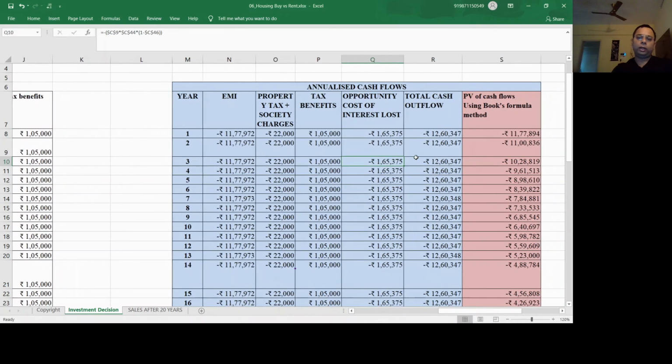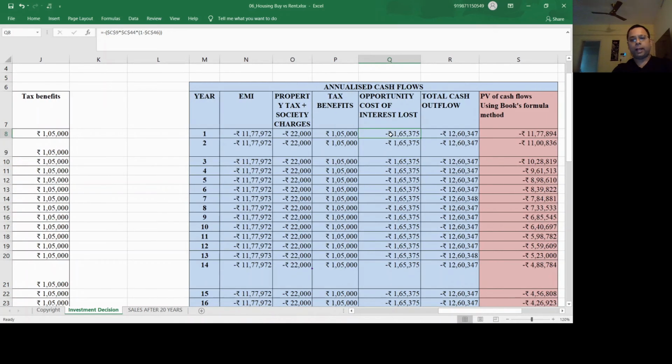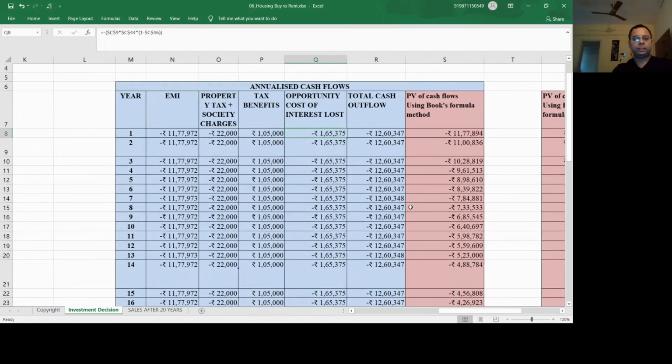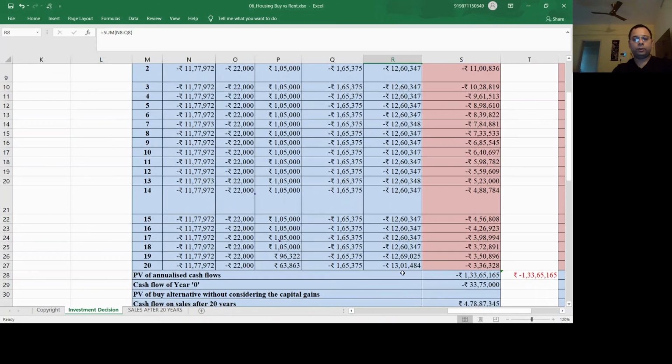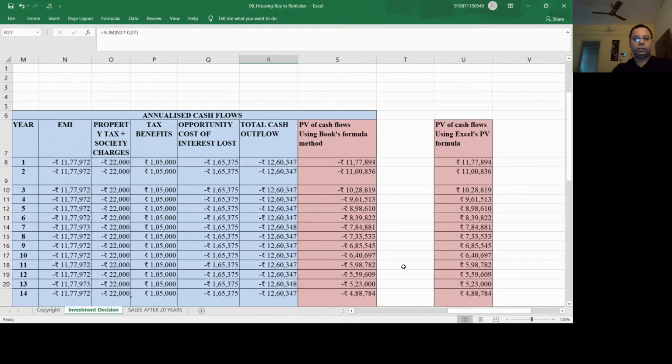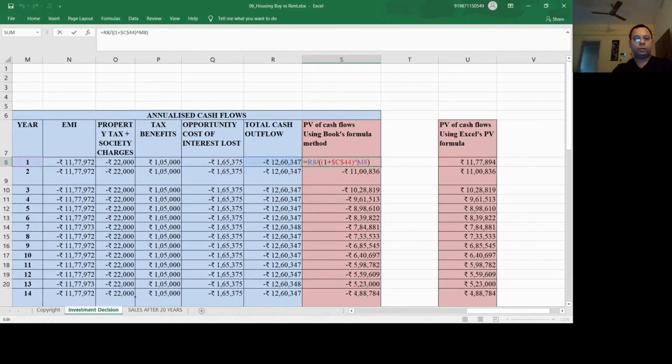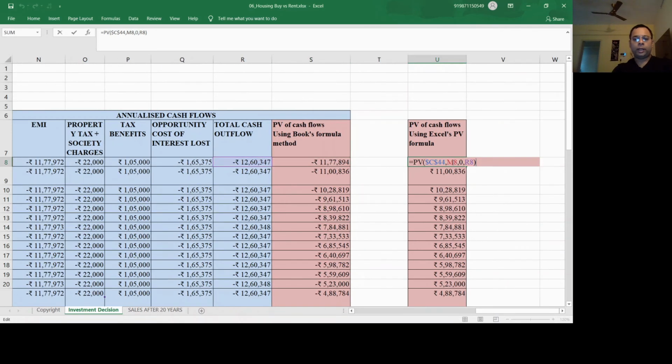If we had not given that money, it would have stayed in the bank, and he would have got interest on that. Although I could not understand this calculation fully, probably we'll need to ask the professor once more to explain this. So the total of this is every year about minus 12 lakhs, the cash flow going out, from first year, second year, third year, up to 20 years. He has then calculated the PV formula using the same methods that we talked about in the presentation, the same calculation steps, but I have calculated it in steps the way I was trying to explain.